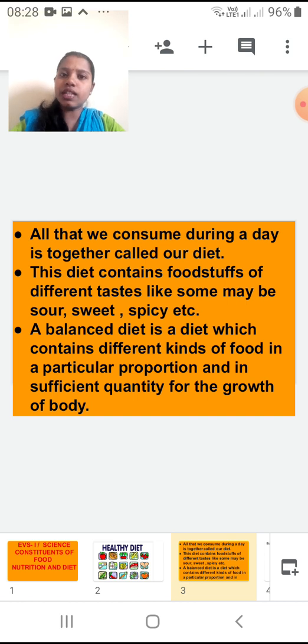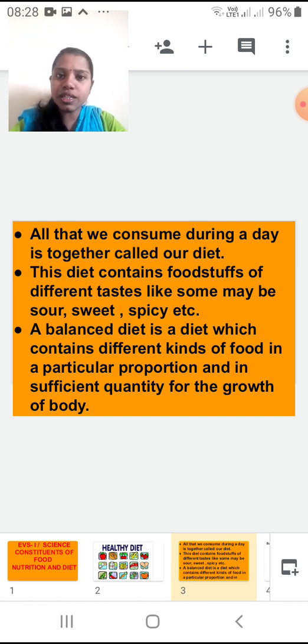It is not compulsory, for example, that while having my lunch, if I am only eating chapatis and vegetable, is it okay? No, it's not okay. What do you have to eat? You have to eat chapati, vegetable, some amount of rice, some amount of dal, and you can have some salads. All these things together we will call a balanced diet. Only eating one thing will not be called a balanced diet.